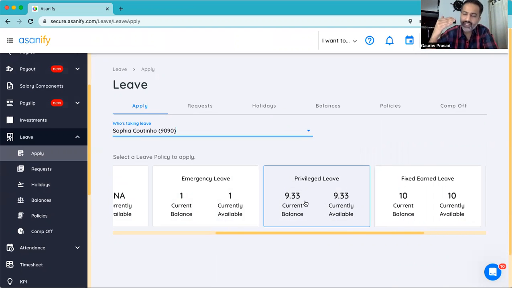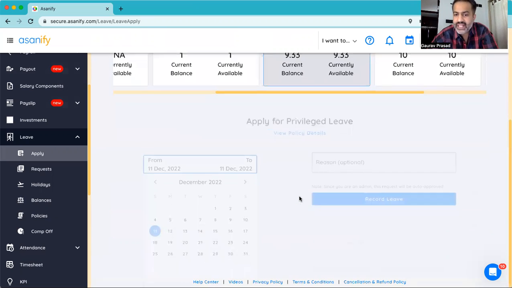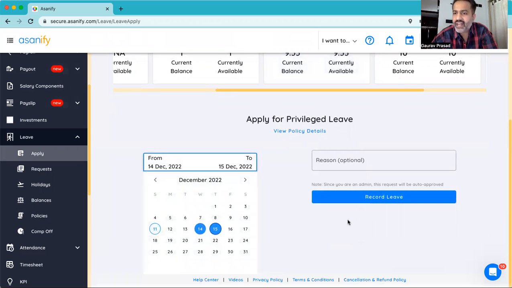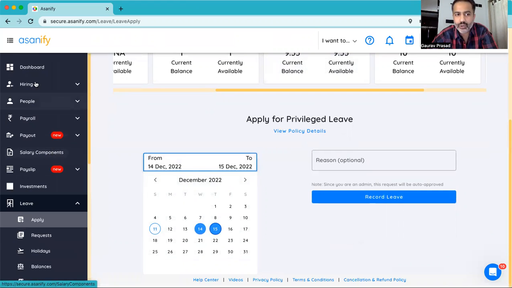When an employee applies for the leave, it goes to the manager for approval. Once the manager approves it, it gets recorded on system. So if there is a difference between current balance and available balance, it means that there are some leaves which are still pending. The employees can simply select whichever type of leave they want to take. They can select the dates and record the leave, at which point it will go to the manager for approval.